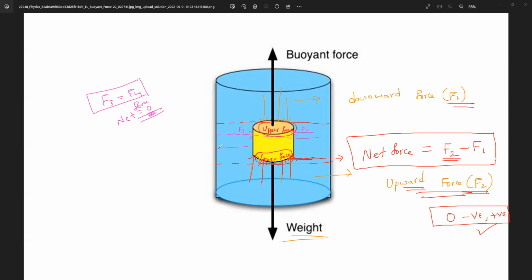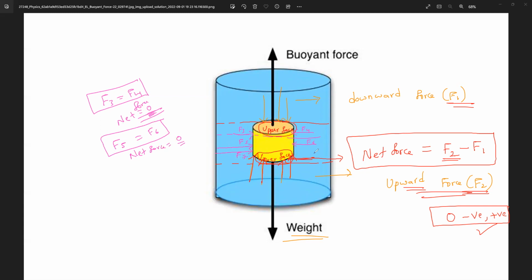Let me take at this depth, this particular part. Let me take this as F5 and this as F6. Now tell me, are F5 and F6 both equal or not? Everybody? Yes, sir. So what is the net force? The net force is zero.